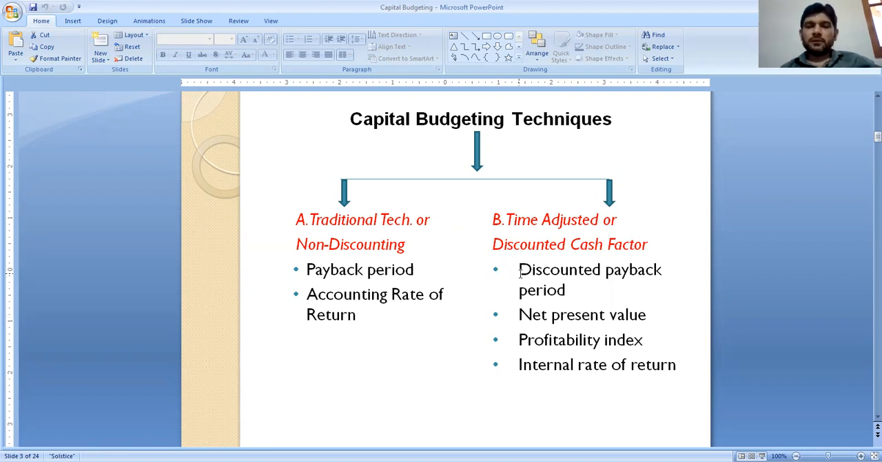Second, under time-adjusted techniques, we have discounted payback period and net present value or NPV. Third is the profitability index or PI. Fourth is the internal rate of return. We have to cover these six techniques of two types.